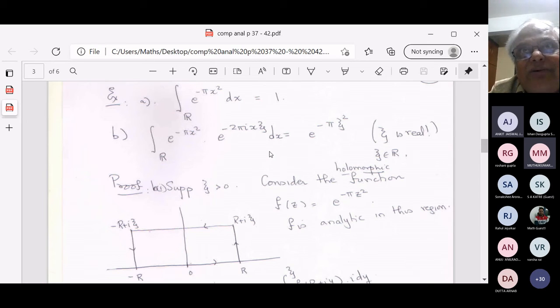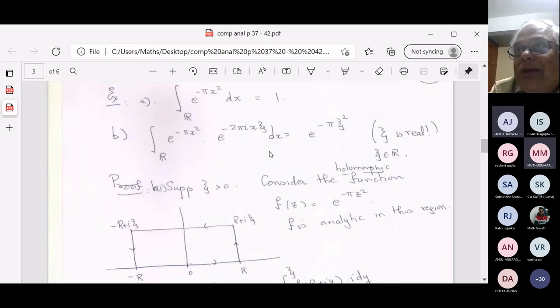Call this function h. H of x is e to the minus pi x squared. So I'm saying script f is a Fourier transform operator. Script f of h is equal to h. The function h is its own Fourier transform.